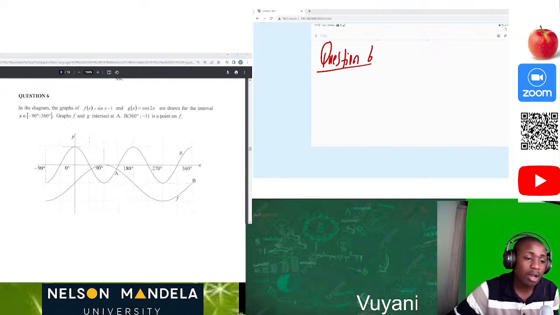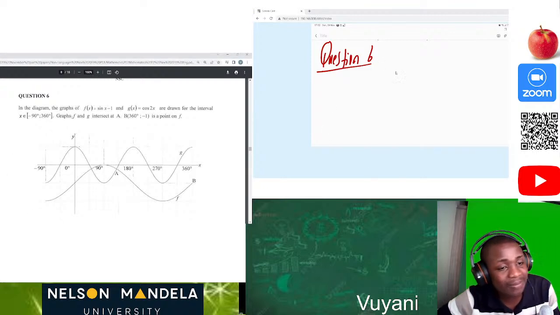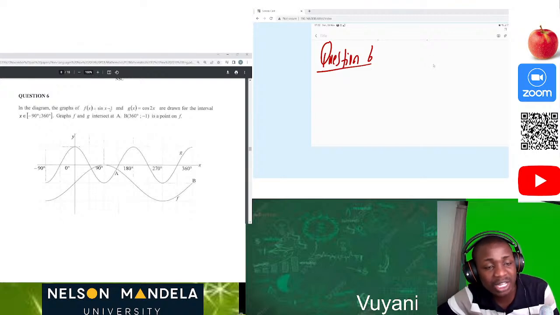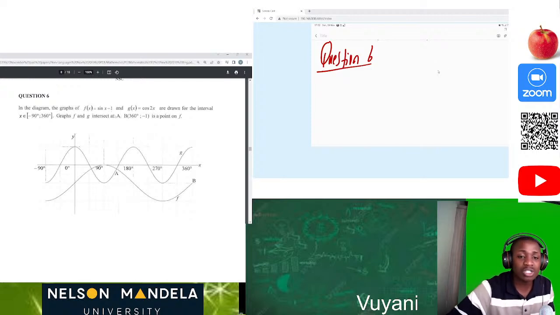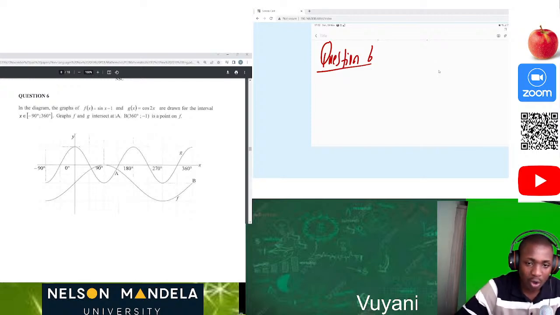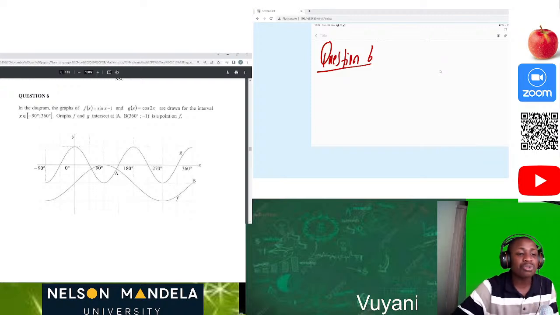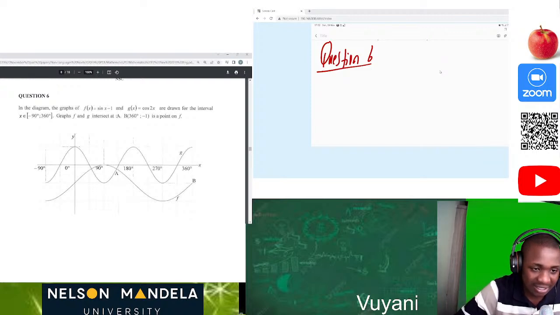Cool. Now, in the diagram, the graphs of f of x equal to sine x minus 1 and g of x equal to cos 2x are drawn for the interval x element of -90 to 360 degrees.